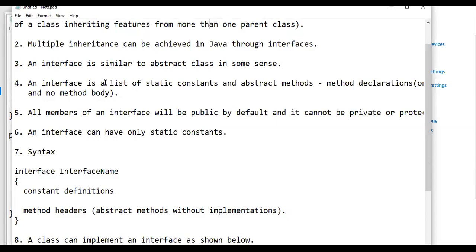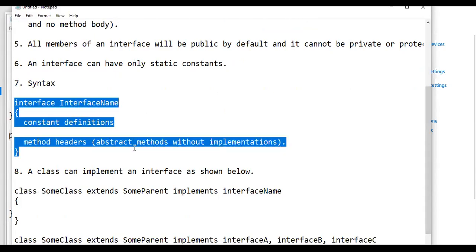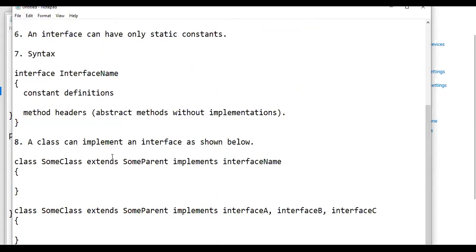Yes, and by default, all members of an interface are public. And how will you create an interface? This is the syntax: interface, the name, and whatever the body is. Okay. And how can a class implement an interface? A class can implement an interface by using the keyword implements.